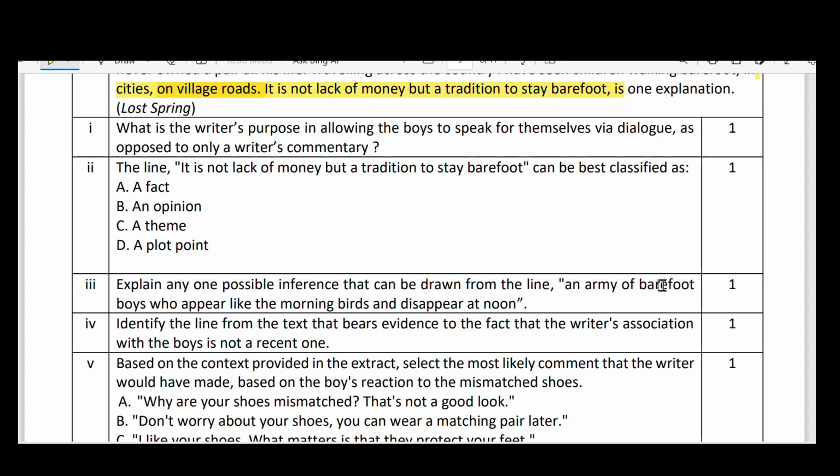The line, "It is not lack of money but a tradition to stay barefoot," can be best classified as a fact? It is not a fact, actually it is her opinion. It is not the theme, it is not the plot point, only the opinion. Remember this.